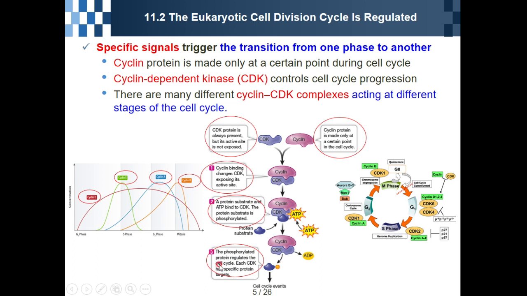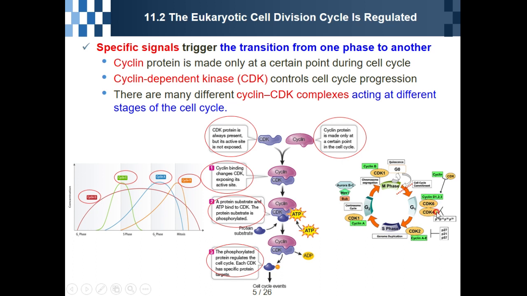It's like this. Okay, and also there are several cyclin CDK complexes. For example, especially in the G1 phase, there is a cyclin D1 CDK6 complex, or cyclin D1 CDK4 complex, or cyclin D2 CDK6, or cyclin D2 CDK4.